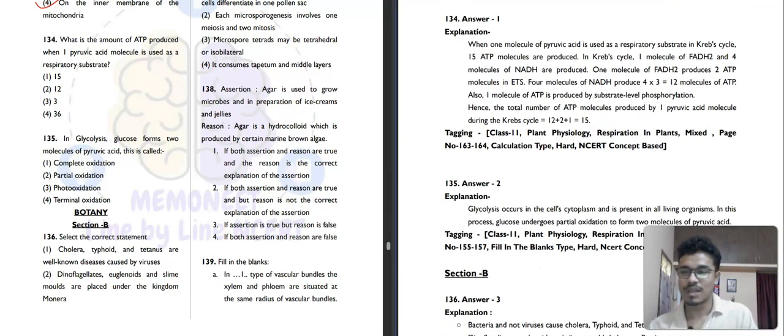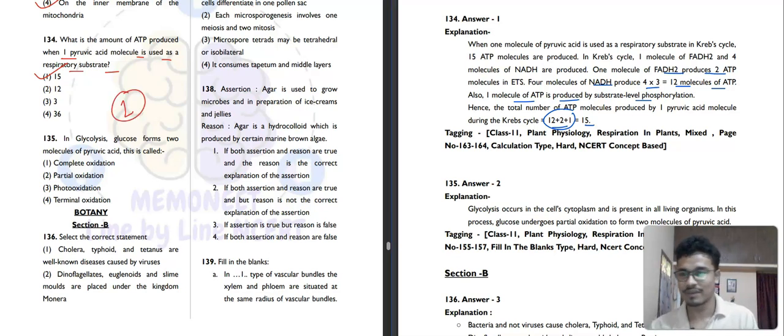What is the amount of ATP produced when one pyruvic acid molecule is used as a respiratory substrate? You know that there are 15 ATPs, so you can say 15 ATP. How? NADH 4 into 3, 12 molecules of ATP, and 1 molecule of ATP is produced by SLP. So 12 plus 2 plus 1 GTP, so 15 total, FADH2 2 ATP. There are 15 ATP, so the first option will be our correct answer for this question.